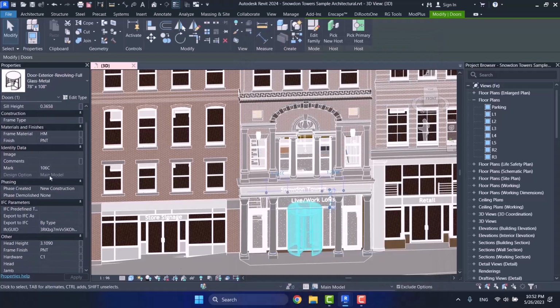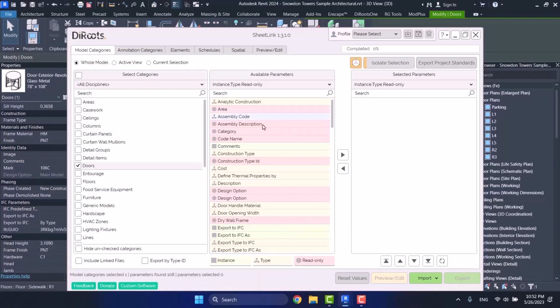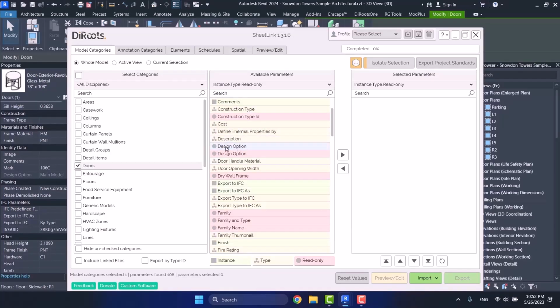We have it also in properties. For example, in design options. See, this is inactive, you cannot change it. Now let's get back to the SheetLink plugin. So now we have to have design option here as well. Can you see? We have also this design option here that is a read-only parameter. So read-only parameters are those parameters that are depending on a type or instance parameter.